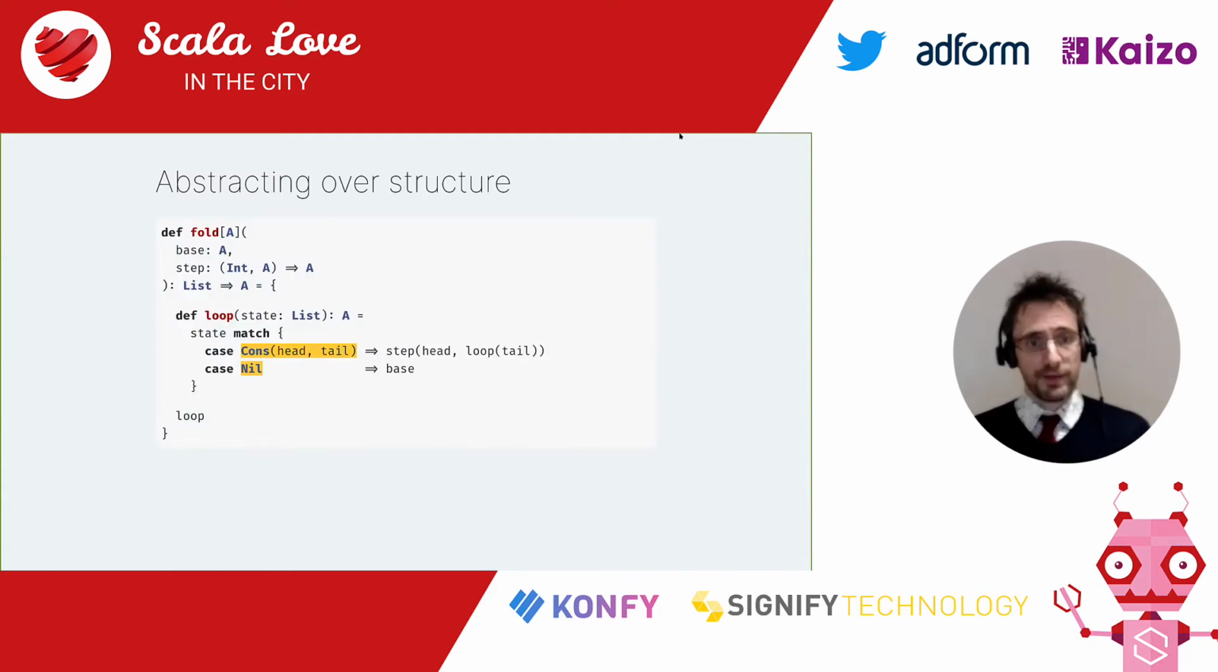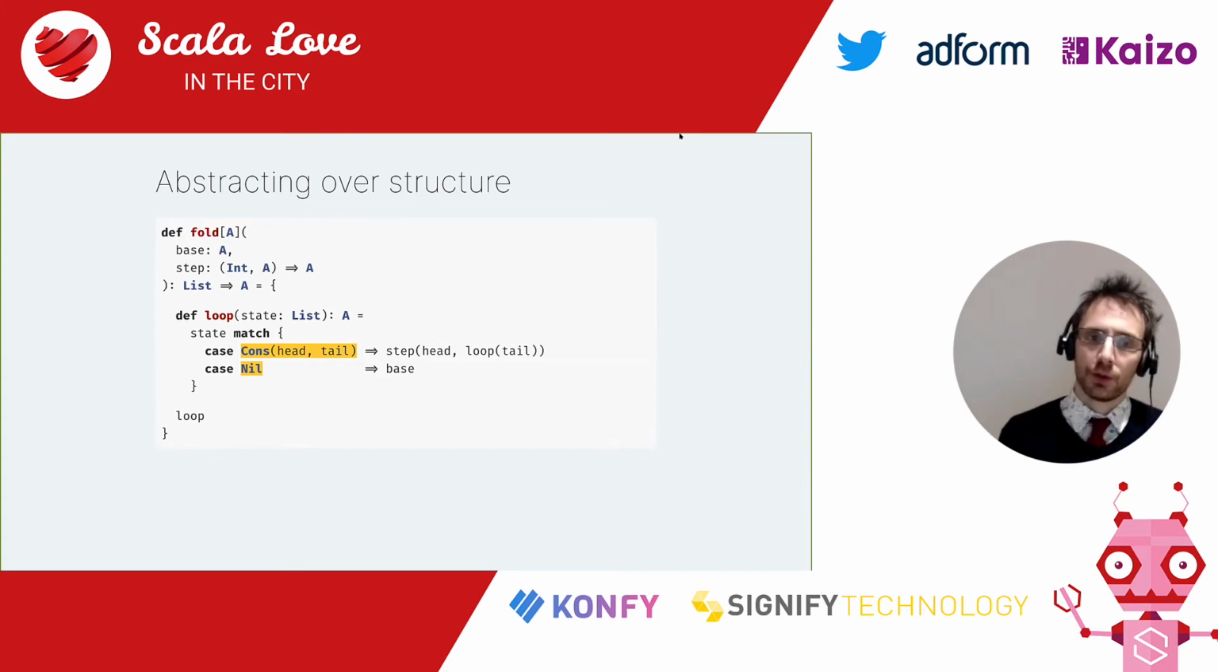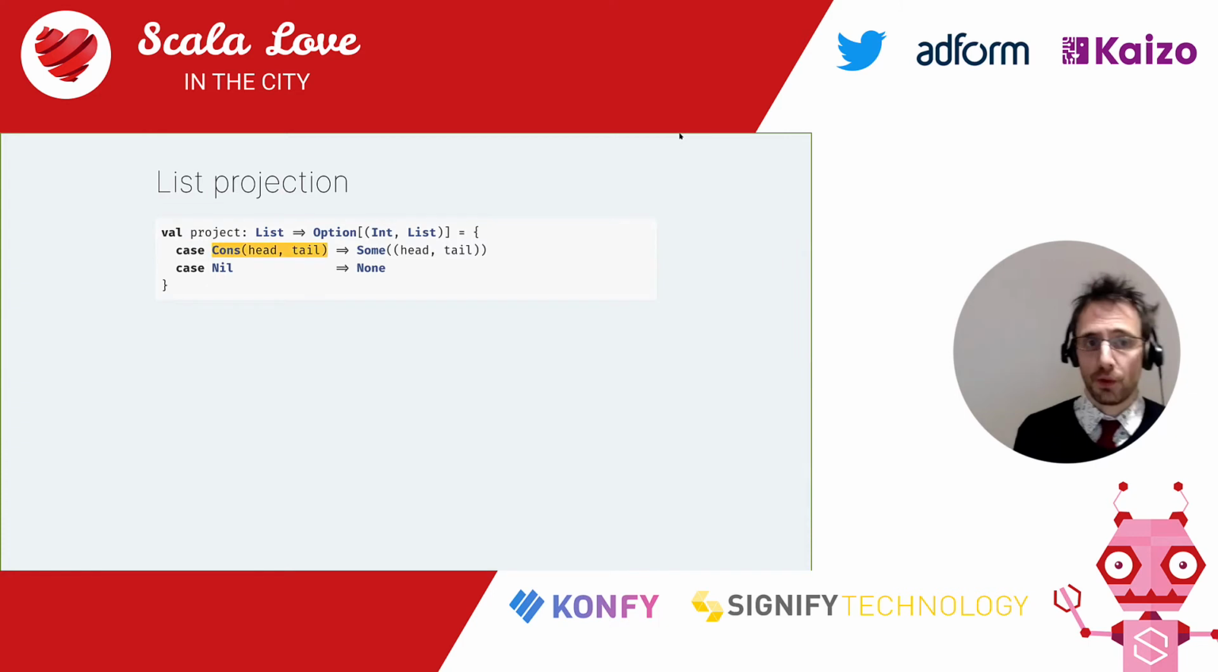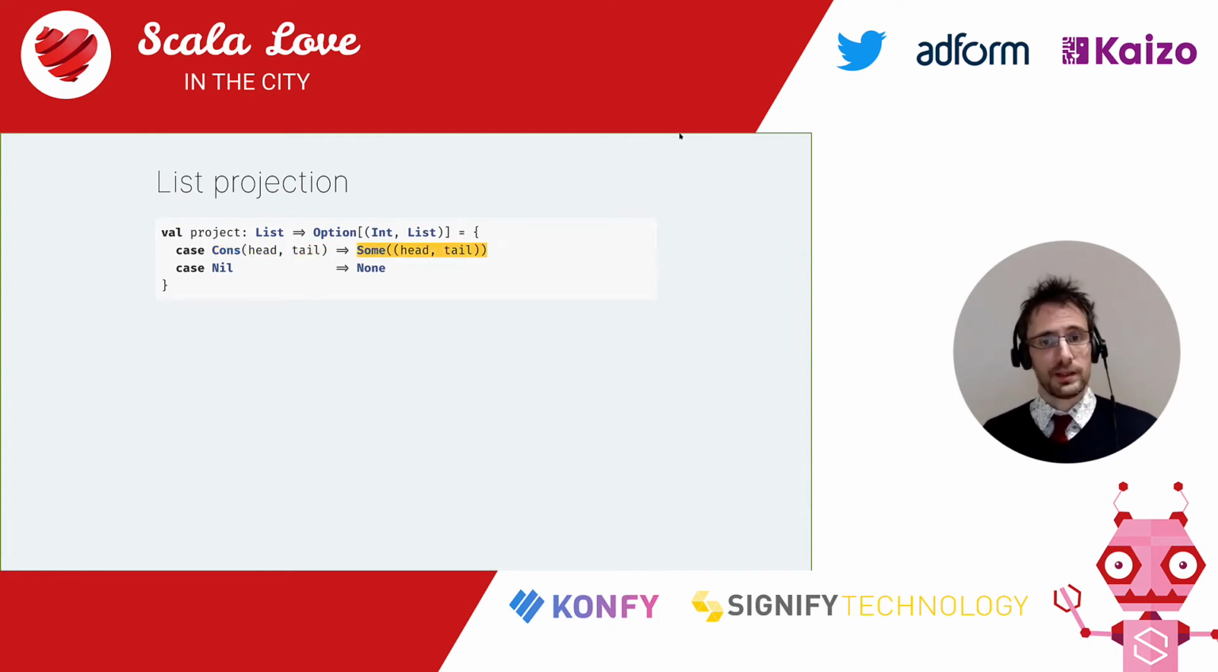Here we have our hard-coded structure, and we want to get rid of that. But in order to be able to get rid of that, we need a function that will project our list into an optional head and tail. This is fairly straightforward, because if we have a cons, then we have a head and tail. So we map that to a sum of head and tail. And if we have a nil, we do not have a head and tail. So that maps to null.